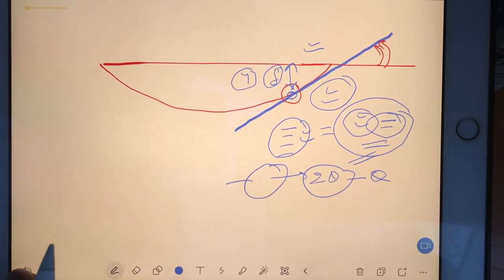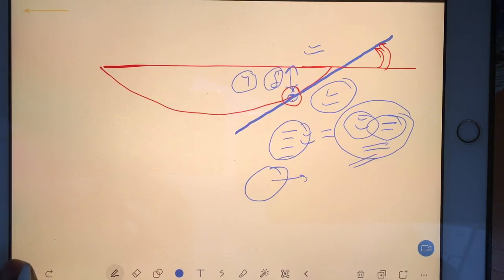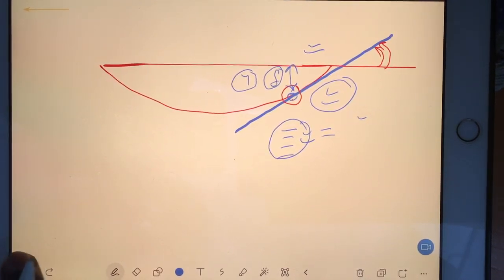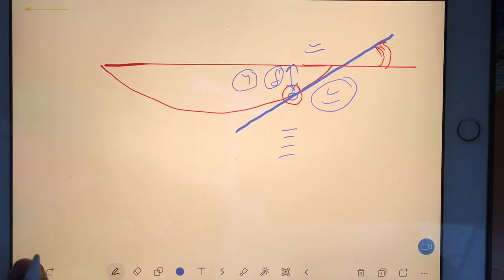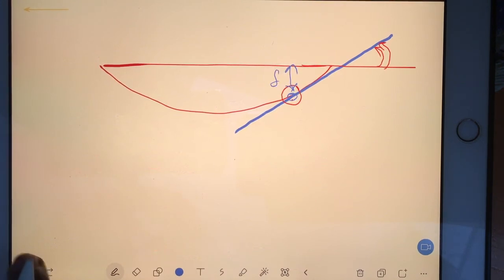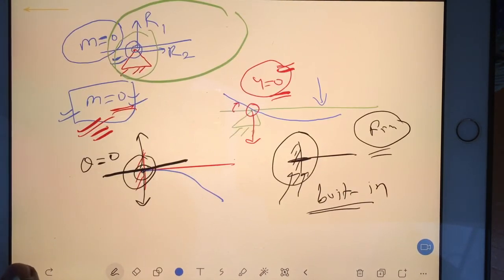But okay, right now to understand the deflection, what part should we understand? We should understand the differential equation. There is a proper differential equation, and that differential equation we will use.